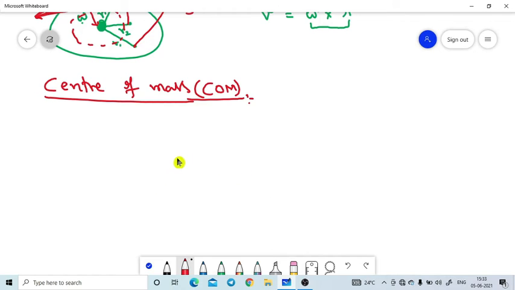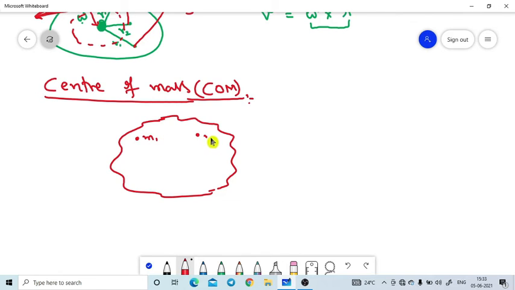Now I am considering one object. Let's assume this is the object. In physics, the shape is not very important for certain types of work. Let's assume this is a rigid body. In this body, a mass m1 is located here, one more mass m2 is located here, one more mass m3 is located here, and so on. N particles are available.